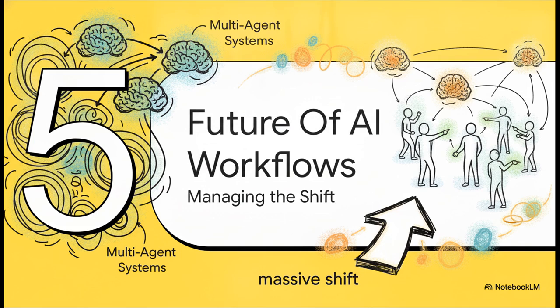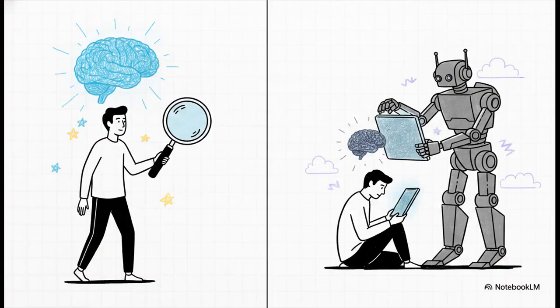Finally, let's head into Section 5, the future of AI workflows. We need to talk about the overarching human impact and how we actually manage this massive shift toward multi-agent systems. This brings us to what I genuinely think is the most critical paradigm shift we're facing right now. Researchers classify tools as cognitive artifacts that affect human performance. So the big question is, will AI be a complementary artifact, sort of like an abacus or Arabic numerals, which actually amplify our human abilities and understanding, even when the tool is taken away? Or is it going to become a competitive cognitive artifact, like a GPS or a calculator, where our innate skills actually diminish and atrophy simply because we rely on the machine to do all the thinking for us?